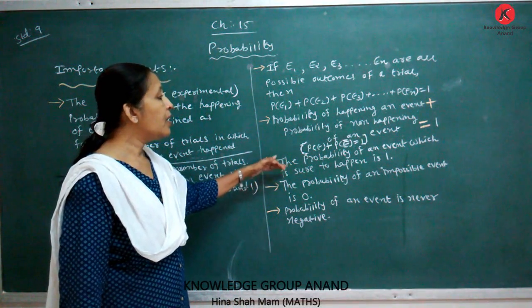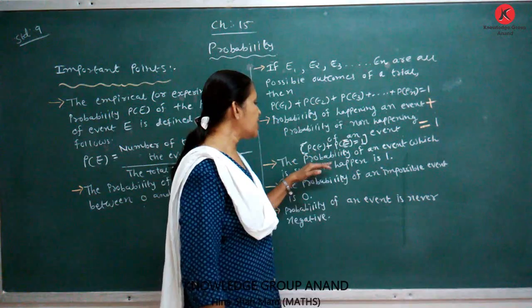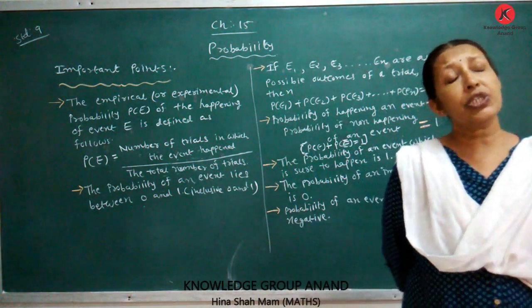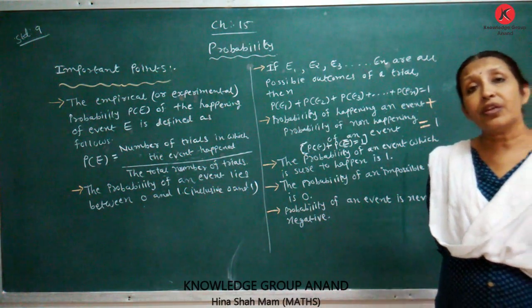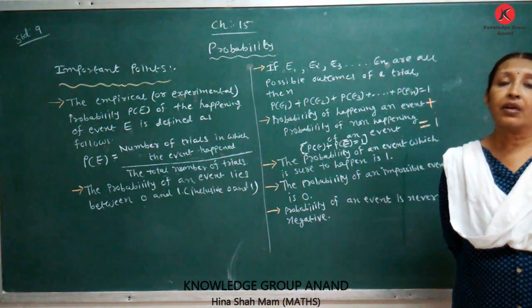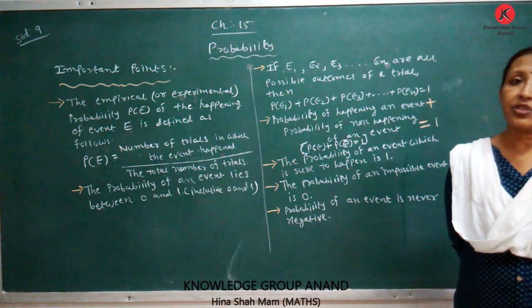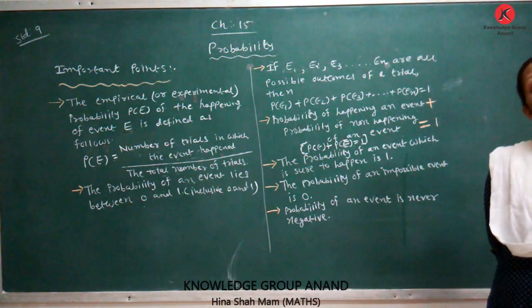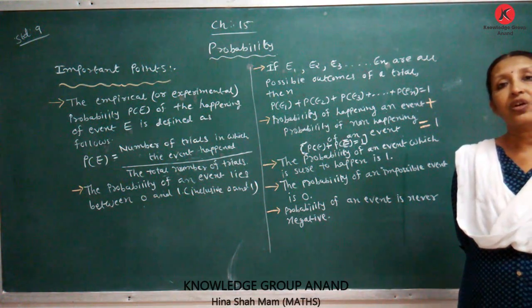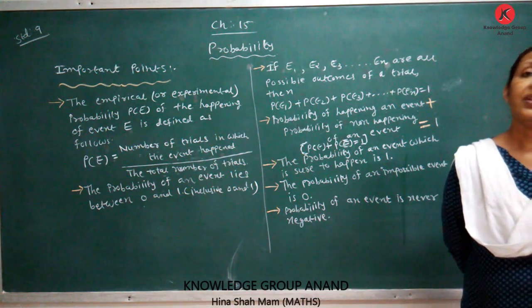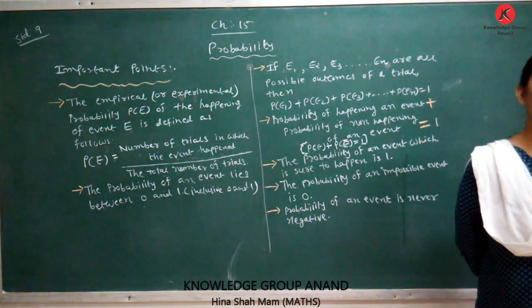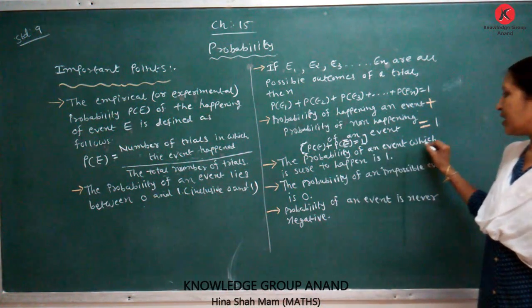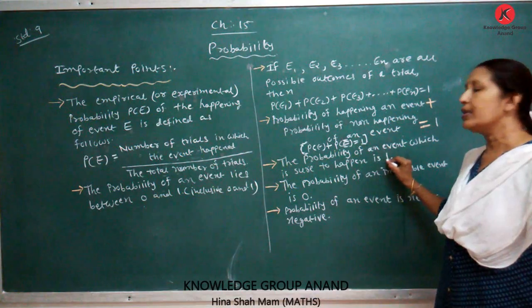Next point: the probability of an event which is sure to happen is 1. Which event is sure? The sun rises in the east. It is sure. In winter, in summer, in rainy seasons, the sun rises in the east, not in the west. The sun sets in the west. It is a sure event. Then the probability of an event which is sure to happen is 1.